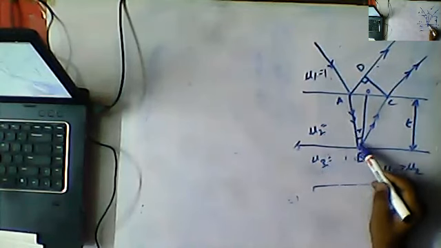Now this is also a denser medium. When compared to mu2, mu3 is a denser medium. So here also it will undergo a path change of lambda by 2, or not, guys? Here it is a path change of lambda by 2. Here it is going an extra distance, I mean a path difference of lambda by 2. Here also a path difference of lambda by 2.